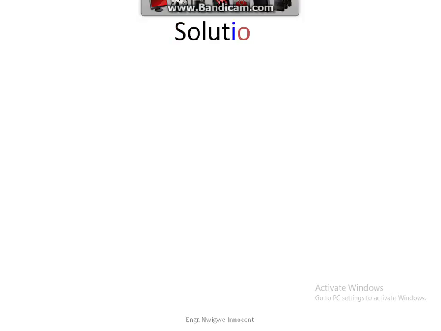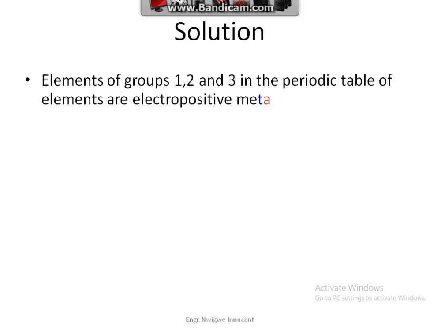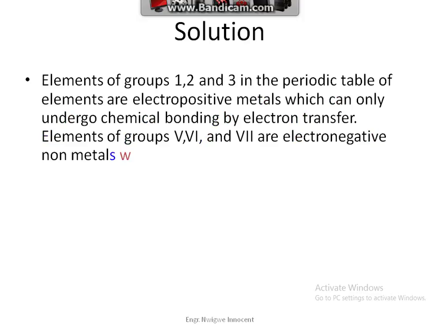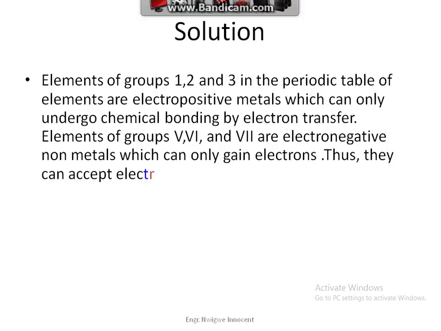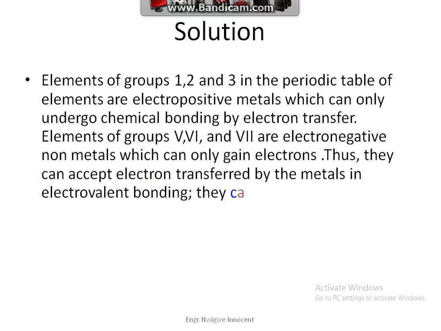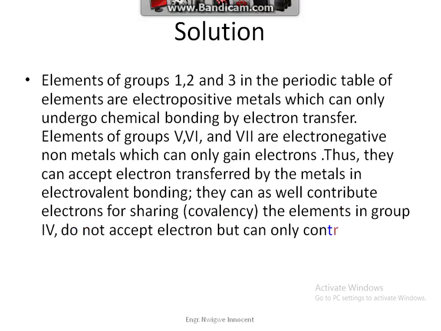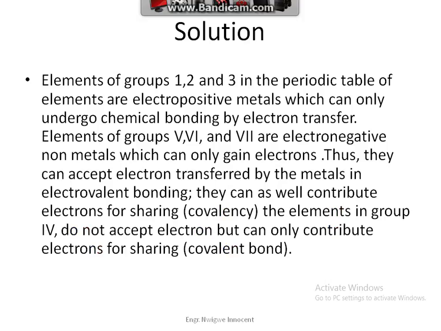Solution. Elements of group 1, 2, and 3 in the periodic table are electropositive metals which can only undergo chemical bonding by electron transfer. Elements of group 5, 6, and 7 are electronegative nonmetals which can gain electrons.